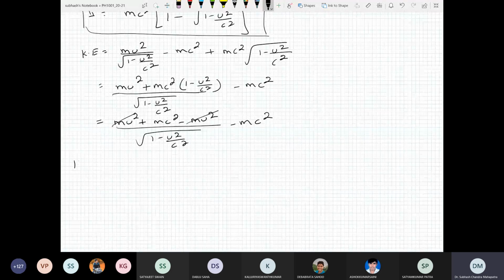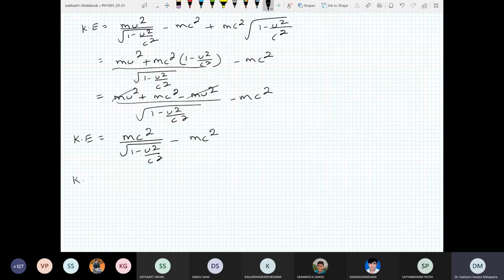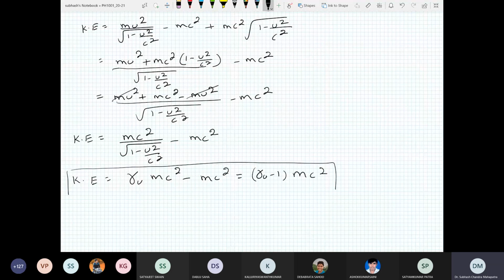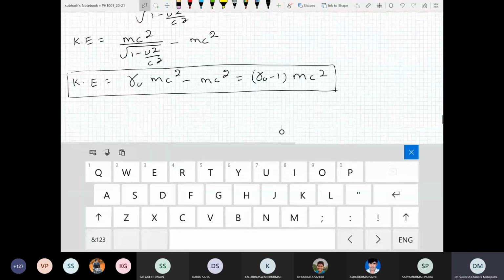So what do you have? You have kinetic energy is equal to mc square divided by 1 minus u square by c square, minus mc square. Okay. And sometimes this is written as kinetic energy is equal to gamma u mc square minus mc square, or gamma u minus 1 mc square. So that is the relativistic expression of kinetic energy.